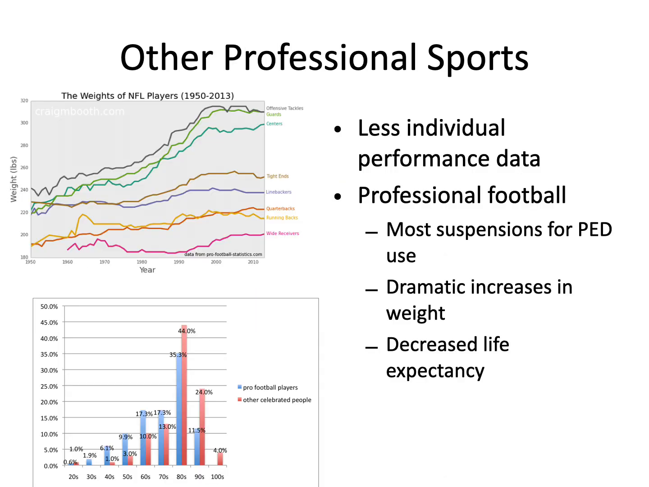In professional sports, we can see there have been changes, but it's harder to find individual performance data that is as good as in baseball. One indication is in professional football, the weights of players has jumped dramatically. And after they started testing for performance enhancing drugs, there's lots of suspensions in football. Unfortunately, we can also see some of the negative effects: more severe injuries, decreased life expectancy, more cancers, things like that. So a good example of how effective these are.